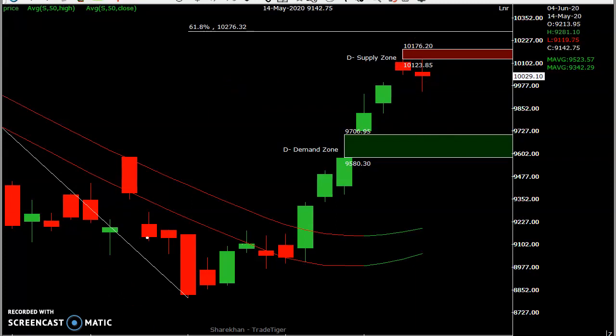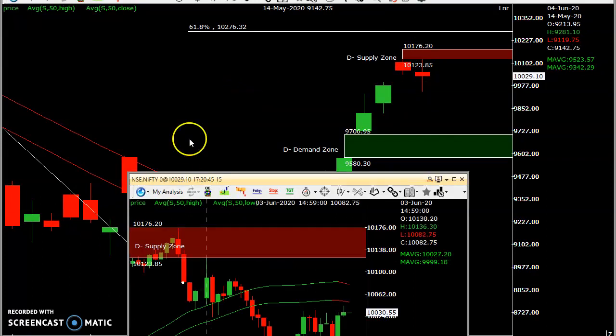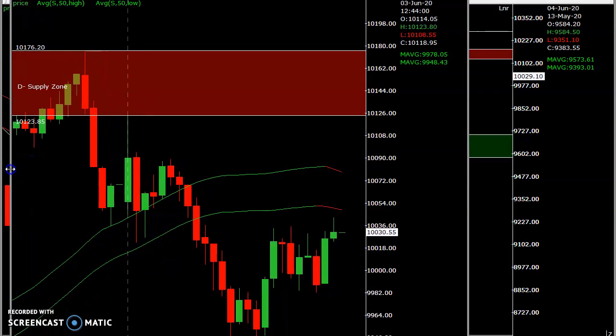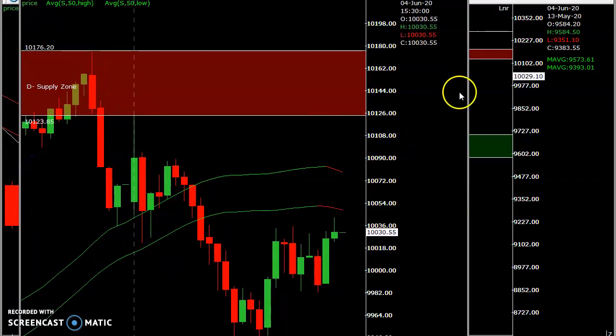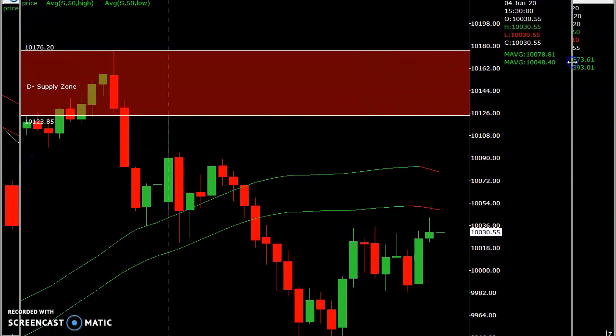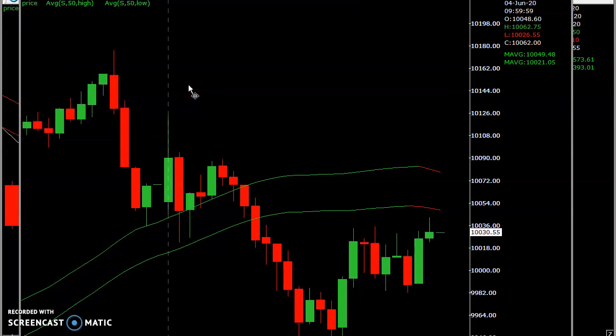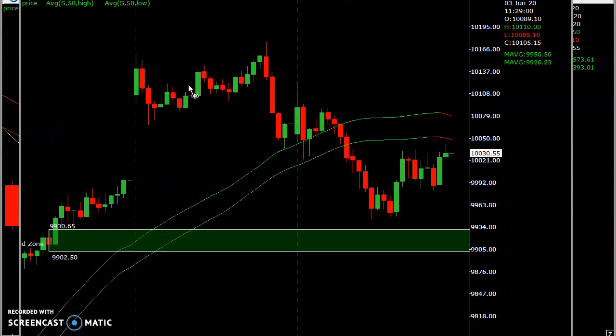Now we'll go straight to the 15 minutes chart and make a plan for tomorrow's trade. Today's trade was successfully made because it tested the supply zone and fell about 120-130 points downside from the supply zone. So this is the supply zone, and it fell. That is for today's trade, over already. So I'll remove this. Now, how to trade tomorrow?